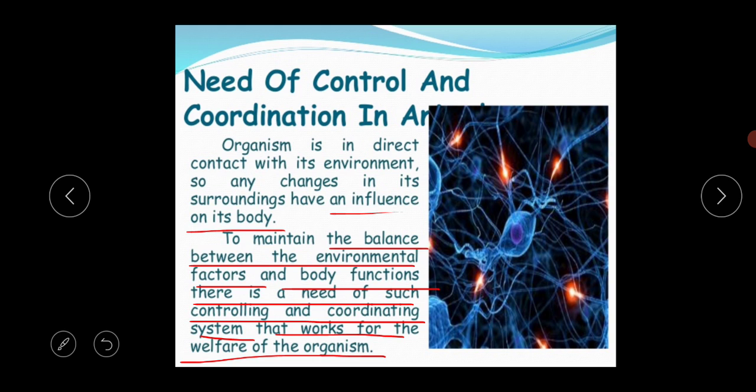From this video, we came to know the structure of the brain, the parts of the brain, the function of the brain, the diagram of the brain, and the function of control and coordination in the animal's body. I hope this video will help you a lot for better understanding and easy memorization.